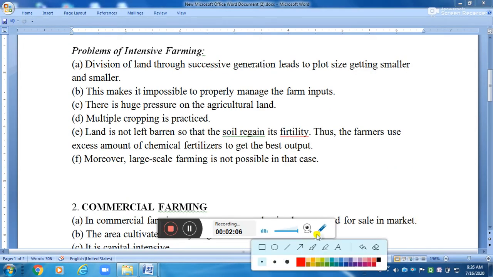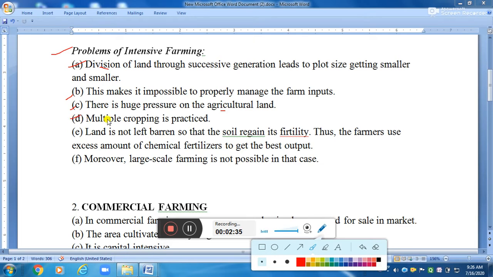Now we know about the problems of intensive farming. Division of land through successive generations leads to plot size getting smaller and smaller due to the right of inheritance. This makes it difficult to properly manage the farm inputs. There is huge pressure on the agricultural land due to the high population.